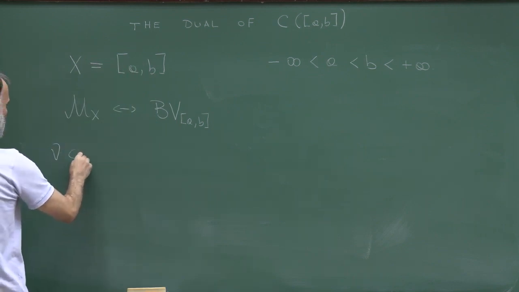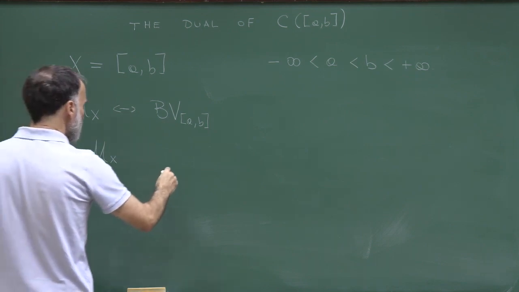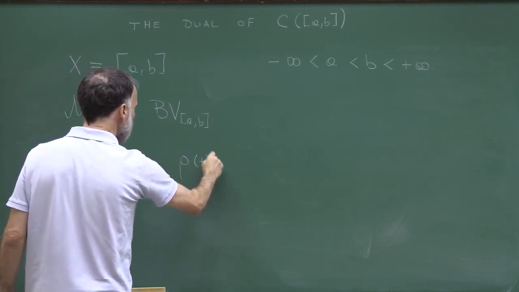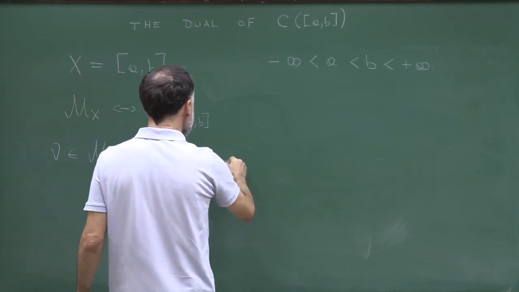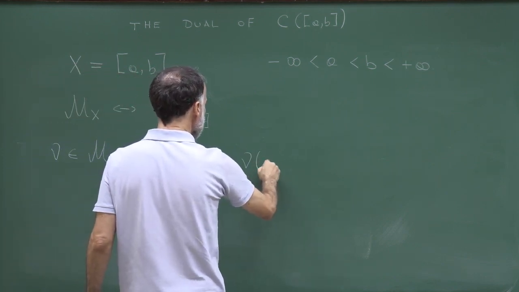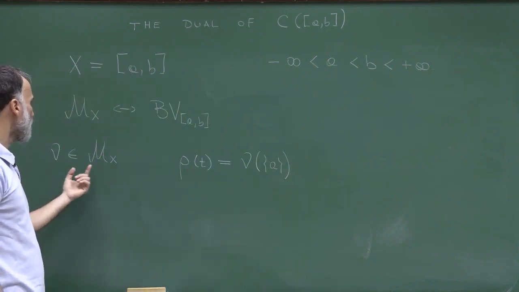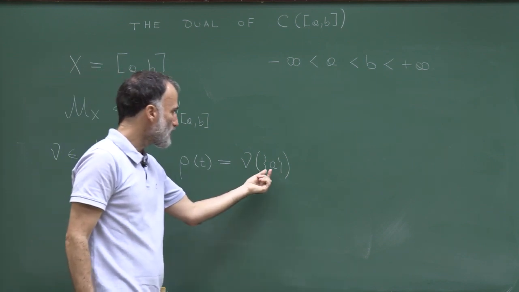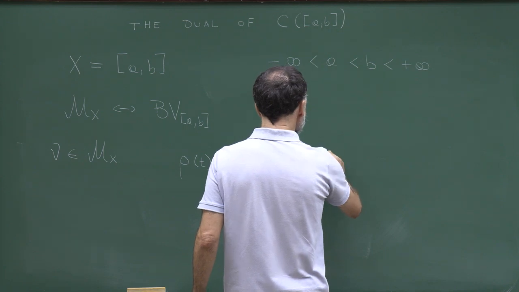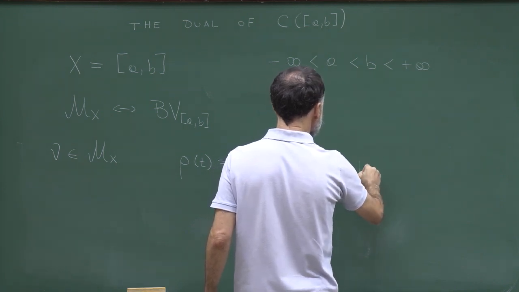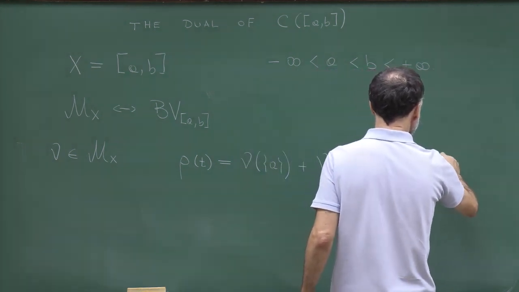Let me take nu, a finite sign measure on X. Then I will define a function rho t defined on the interval AB as follows. So rho t will be the measure nu, this finite sign measure, gives a mass to the point A, plus nu of the interval AT, which can also be written as nu of AT.